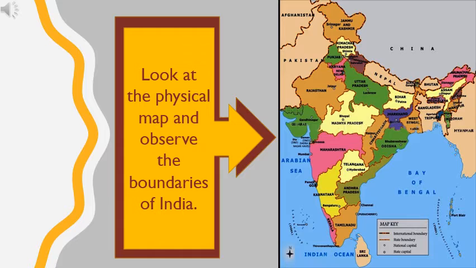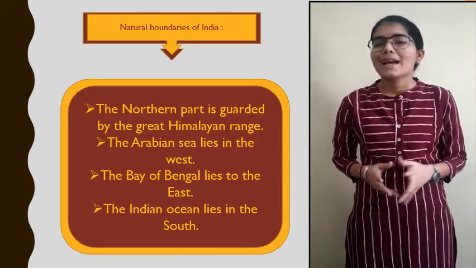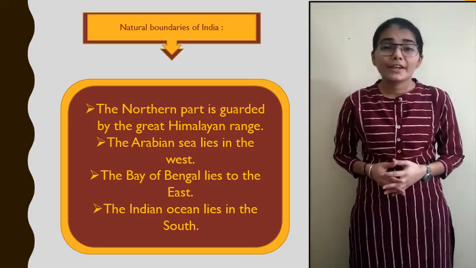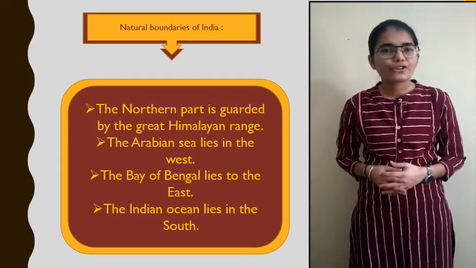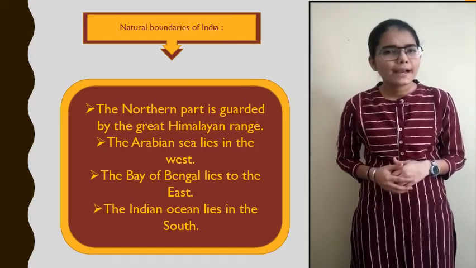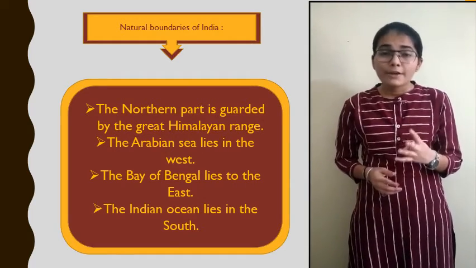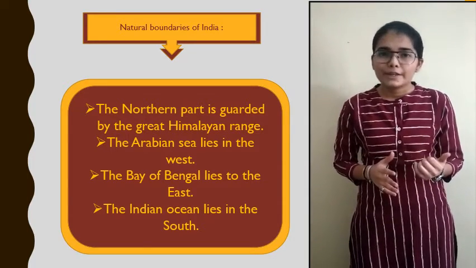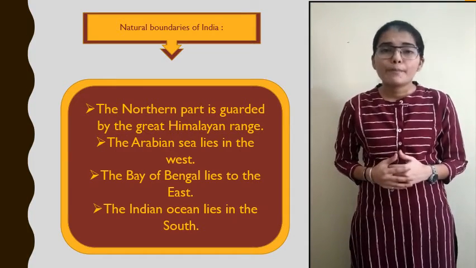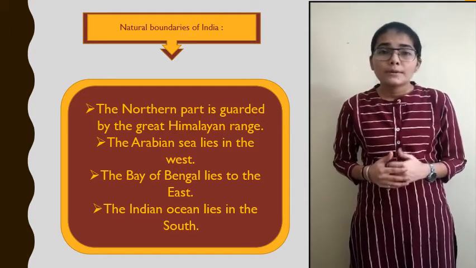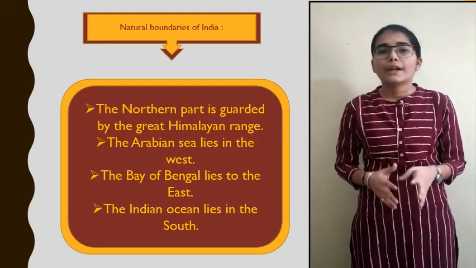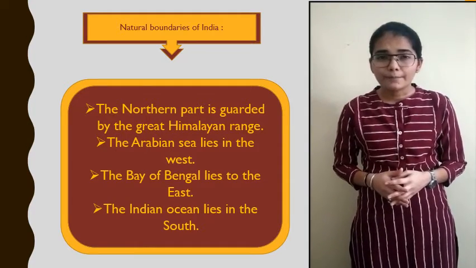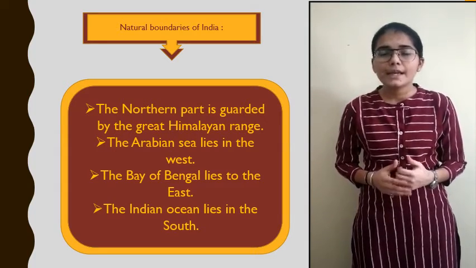Now you have to look at the physical map of India and observe the natural boundaries of India. As we have seen the physical map of India and observed the natural boundaries of India, we can now say that India is surrounded by 4 boundaries. First, in the north, the northern mountains or the Himalayas. In the west, the Arabian Sea. In the east, Bay of Bengal. And in the south, Indian Ocean. So, there are a total of 4 boundaries of India in the north, west, east and south.